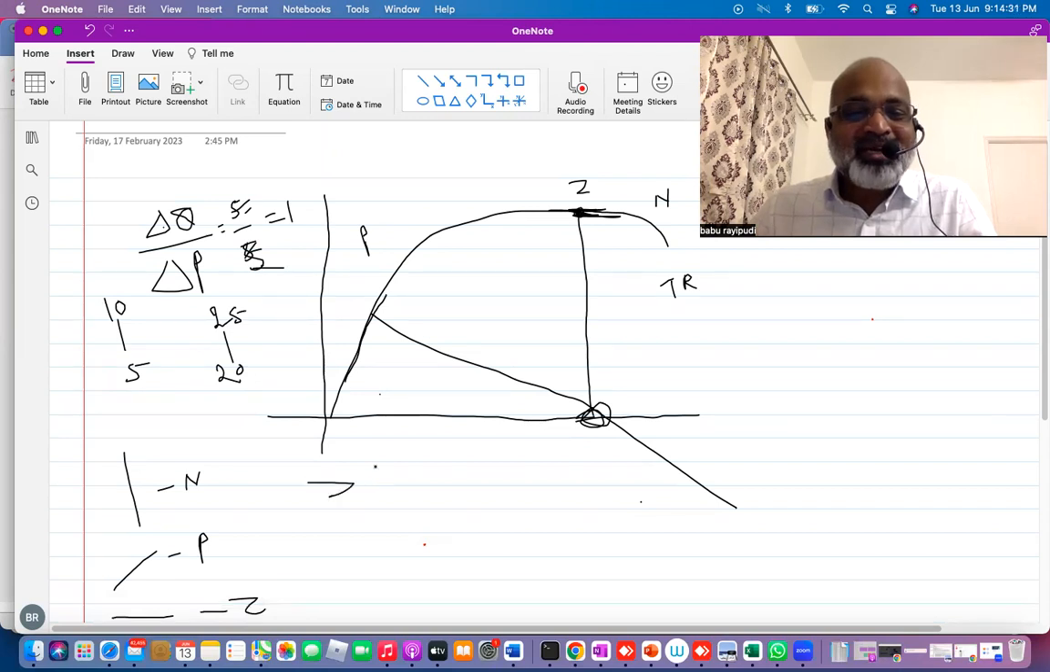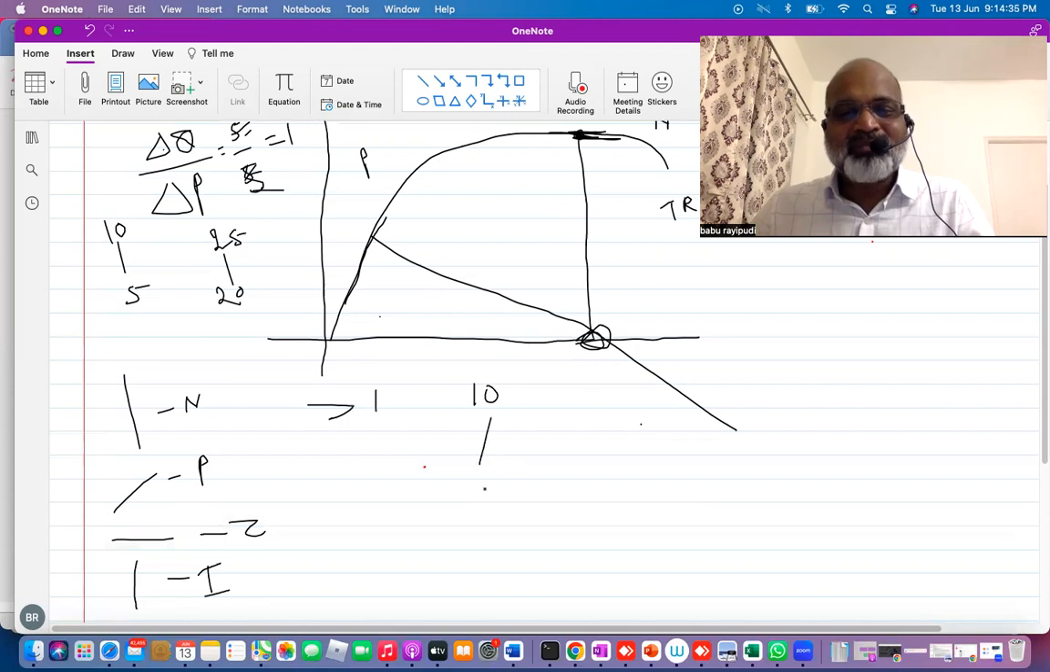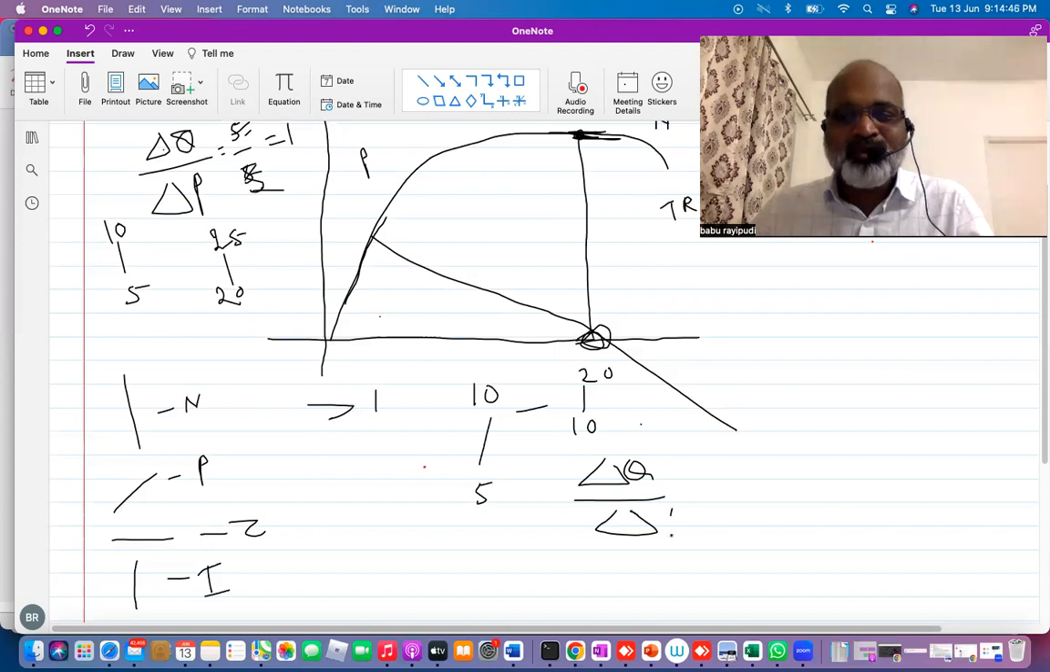Suppose elasticity is greater than 1, what does it mean? That means price decreased from 10 to, let's say, 5, but demand increased from 10 to 20. If you apply the formula, change in quantity divided by change in price, in my example 10 to 20, 10 is the change in demand, and 10 to 5, 5 is the change in price. So 10 by 5 is equal to 2, which is greater than 1.